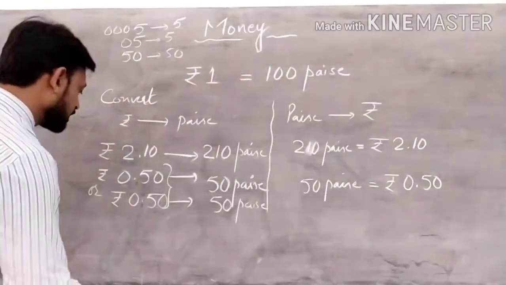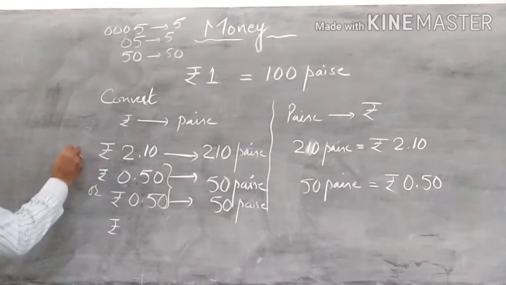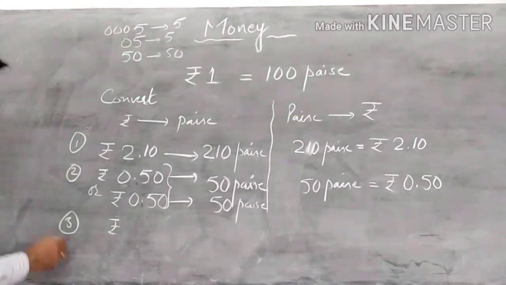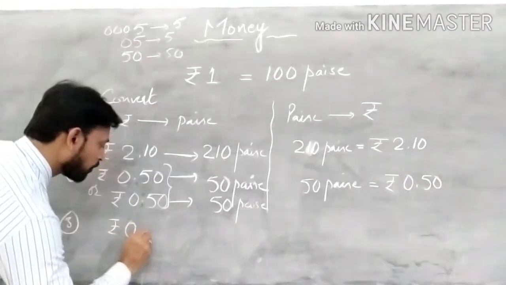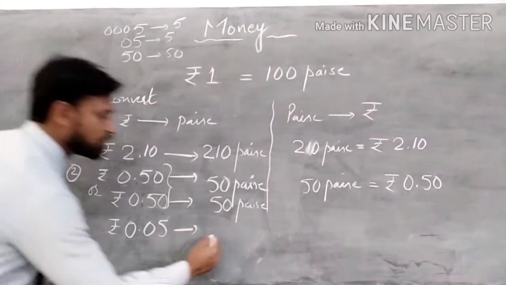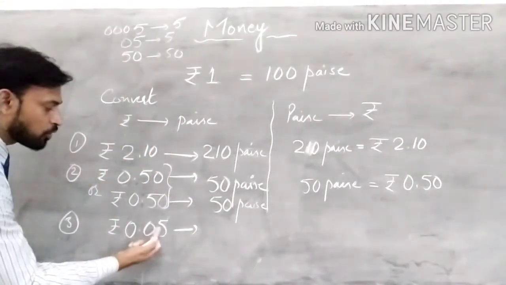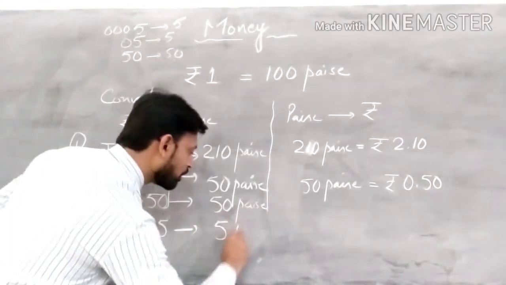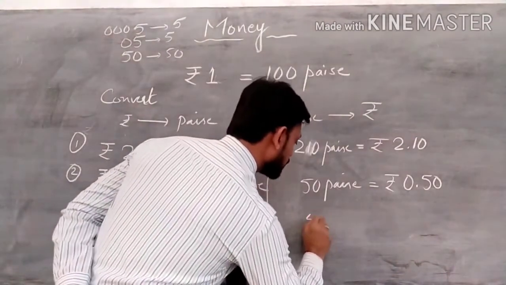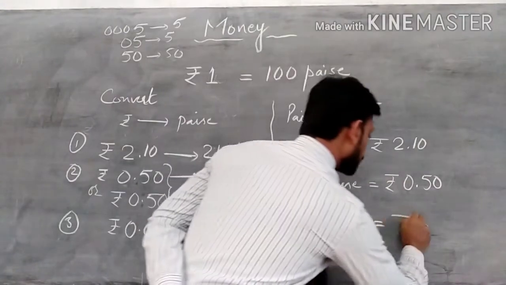Suppose it is written here as 5 paise. That is rupees 0.05. So always remember, this is 5 paise, right? If you remove this decimal point, you will get 005. So ultimately this is 5 paise. If a question comes with 5 paise and we have to convert this into rupees.